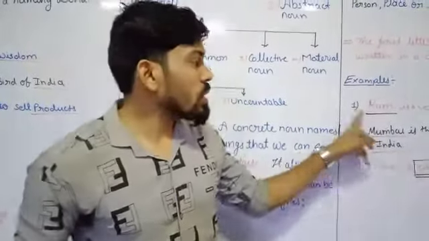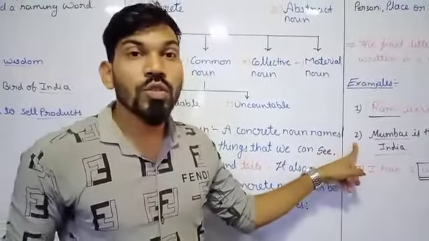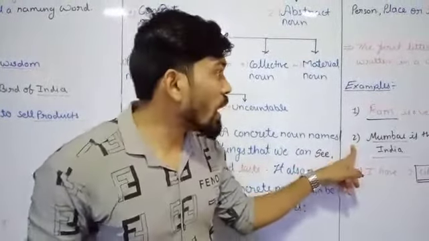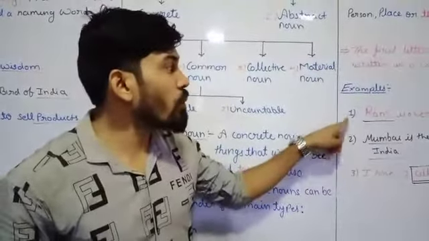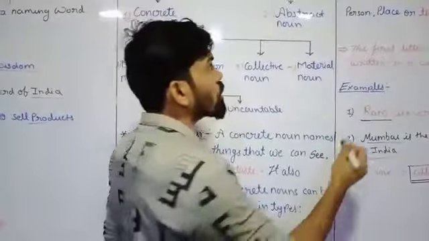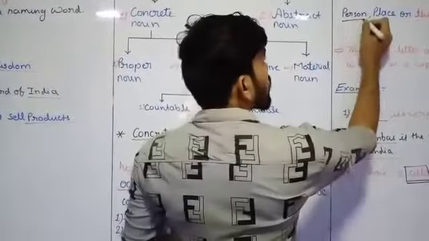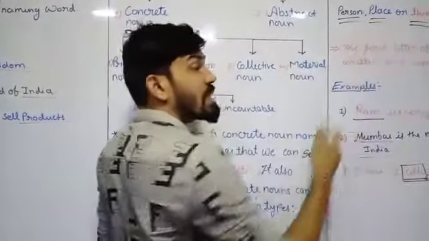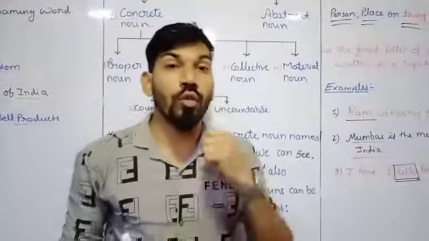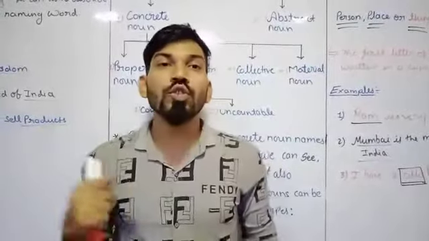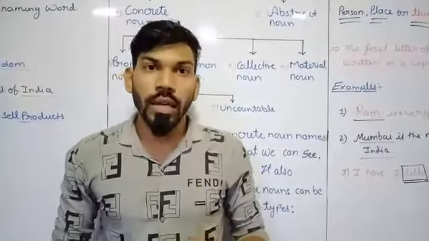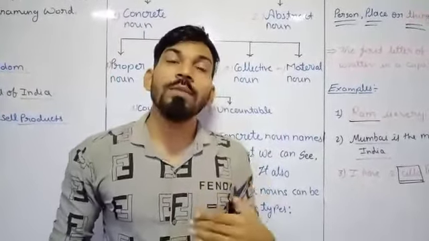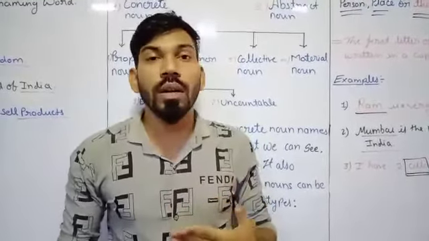For your homework, you have to write three examples each for person, place and thing. That means 9 examples you should write on your own, and copy all these things down in your grammar book. The next type of noun we will continue in the next video.